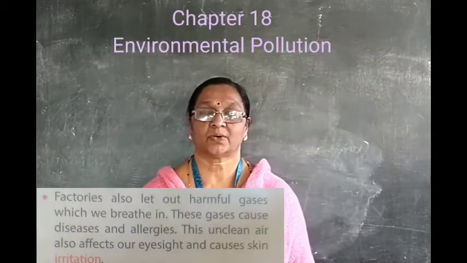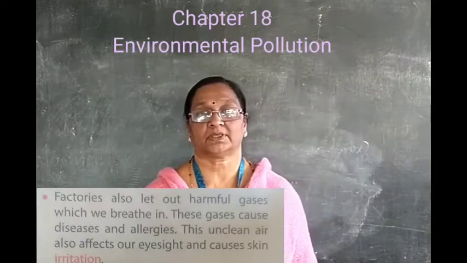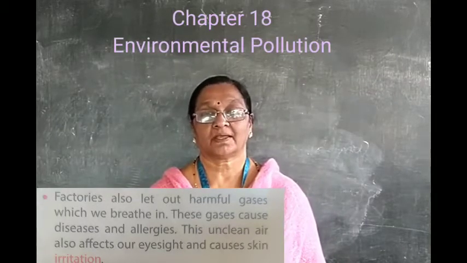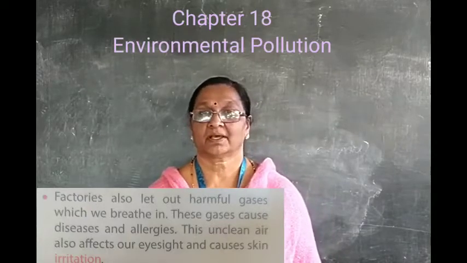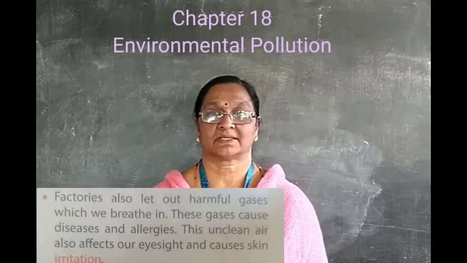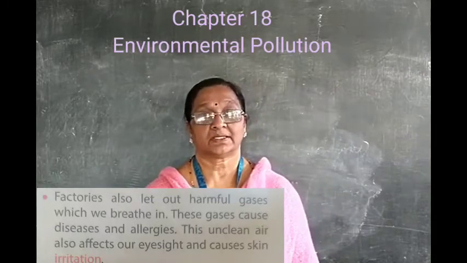Factories also let out harmful gases which we breathe in. It causes many diseases to us, especially the skin diseases and itching problems I told you about already.